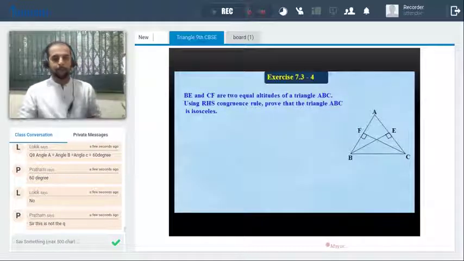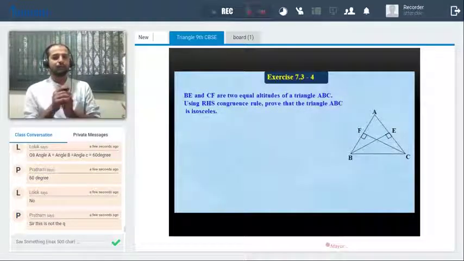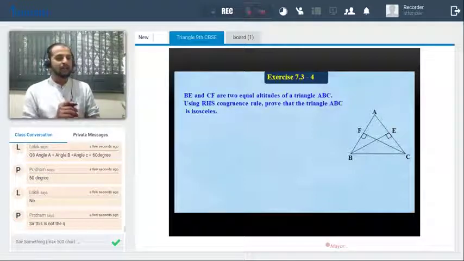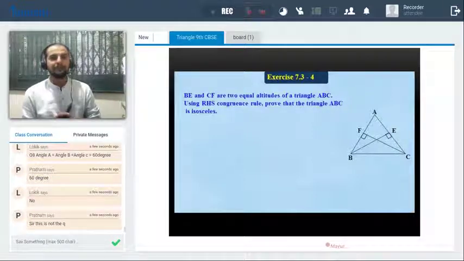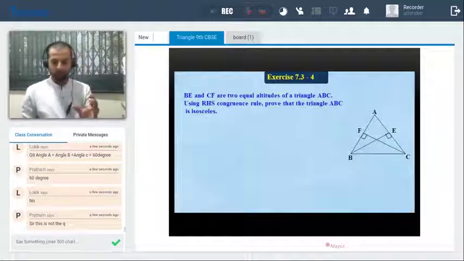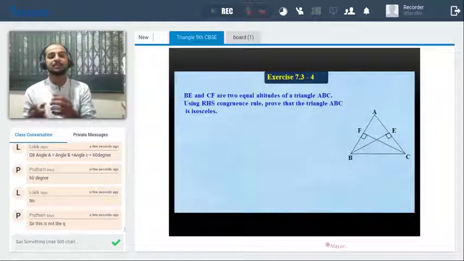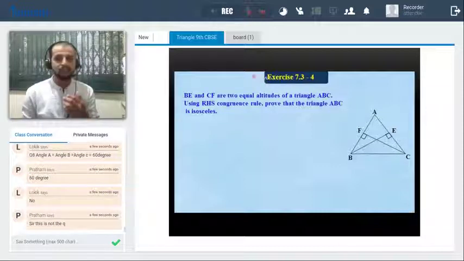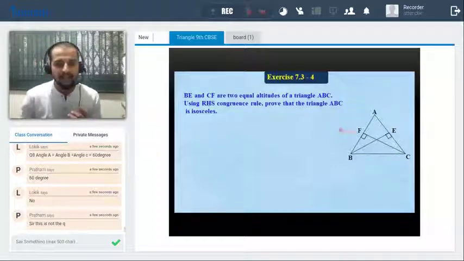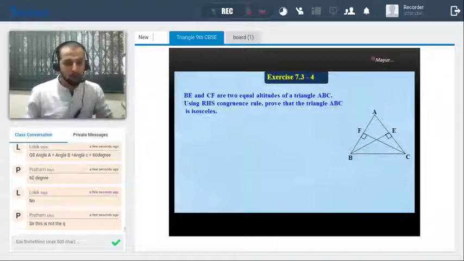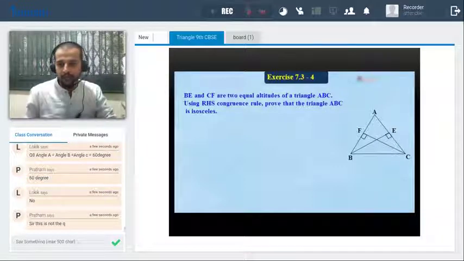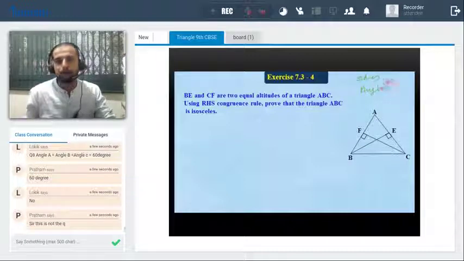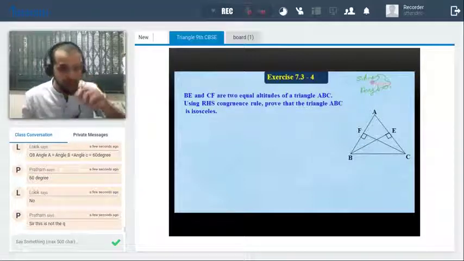Now, BE and CF are the two equal altitudes of the triangle ABC. Using the RHS congruence rule, prove that the triangle ABC is an isosceles triangle. So now it's a very important question. We have to prove that ABC is an isosceles triangle. If ABC is an isosceles triangle, that means two things we require: either two sides should be equal, or two angles should be equal, right? So we have to decide which thing we can prove easily.